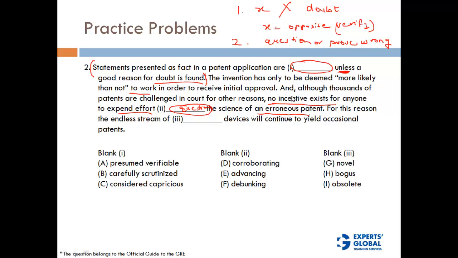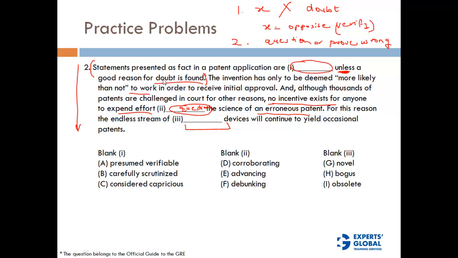Okay, now let's continue. For this reason, the endless stream of dash devices will continue to yield occasional patents. So what are these devices? What devices are we talking about? We are talking about devices that have not been questioned, right? If you follow the flow of the argument here, it says that there is not really any incentive for anyone to question the science of a patent.